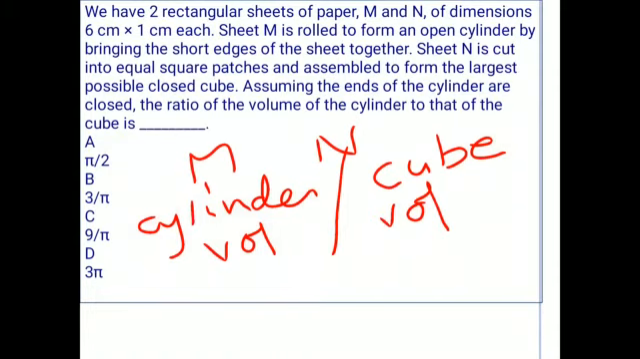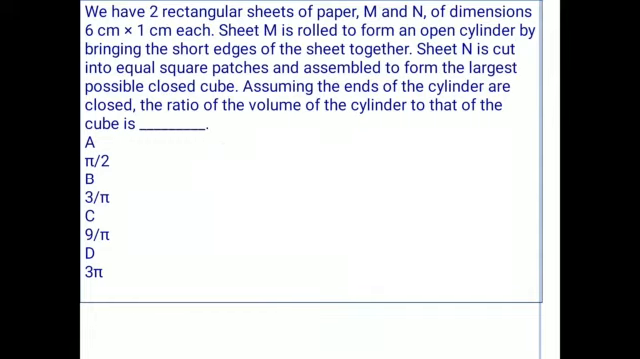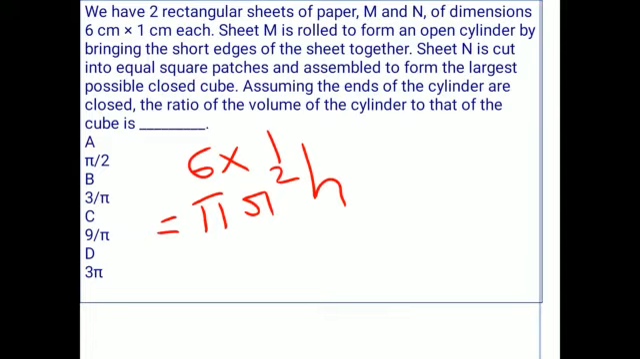So we will see what is the volume of the cylinder here and what is the volume of the cube here. From the question, given that the two sheets have dimensions of 6 centimeters by 1. Now we will find the volume of the cylinder. The formula is pi r square h. This is the volume of the cylinder formula. Here h is the height and r is the radius. So now we will find what h and r are here.